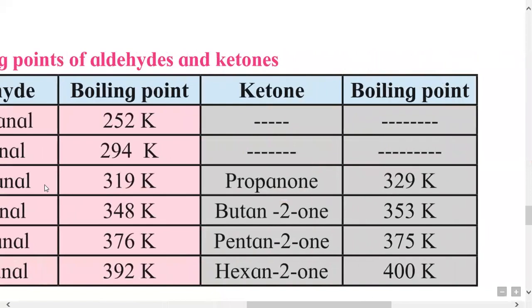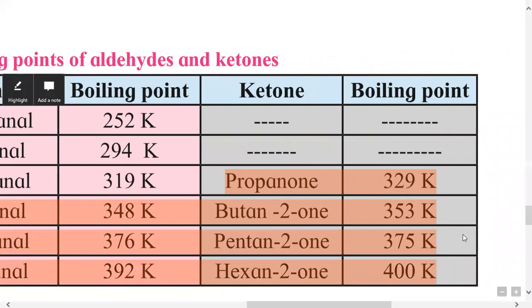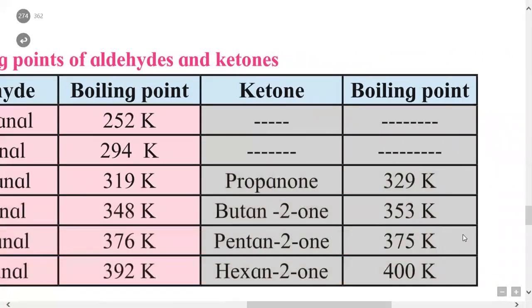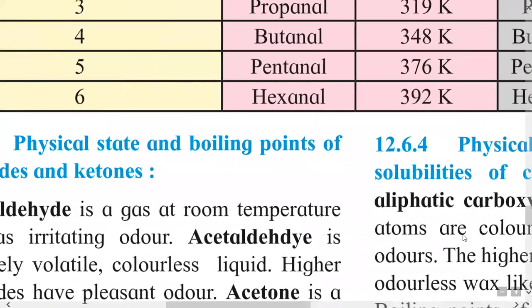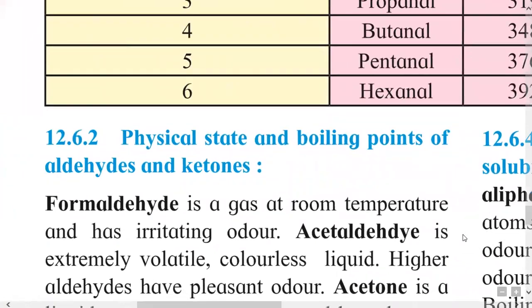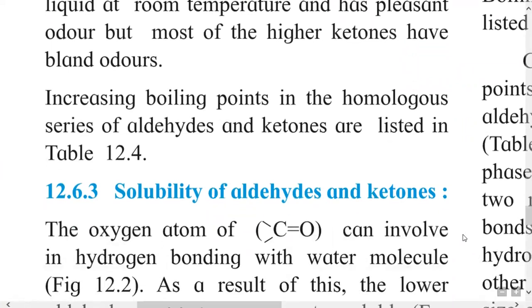Similarly, in the homologous series of ketones, the boiling points again go on increasing. It is a 3 carbon containing ketone, propanone. Boiling point is 329 Kelvin. Next is a 4 carbon containing ketone. Here boiling point increases. Again 5 carbon, 6 carbon. This boiling point goes on increasing. So that is about the boiling points of aldehydes and ketones. These boiling points go on increasing with their number of carbon atoms.